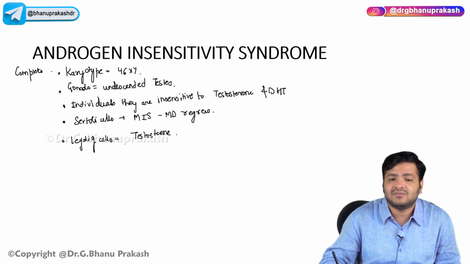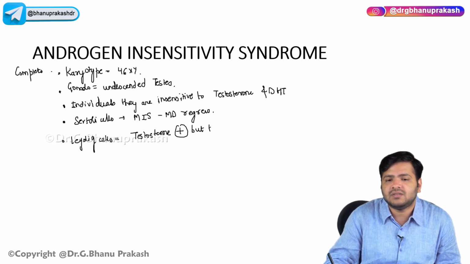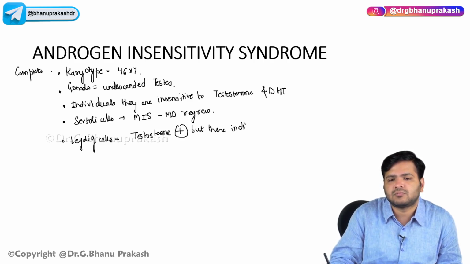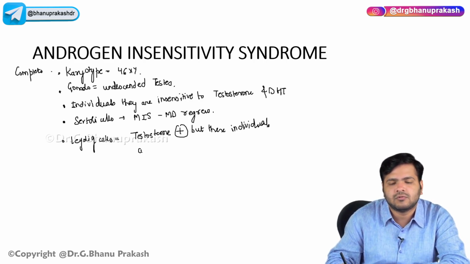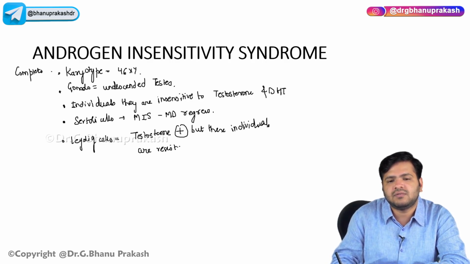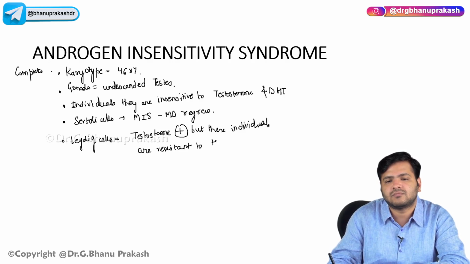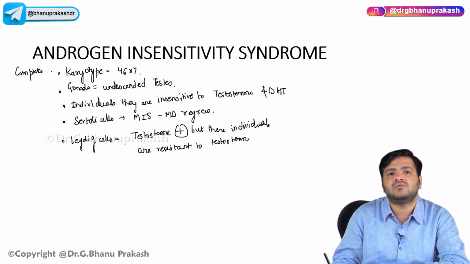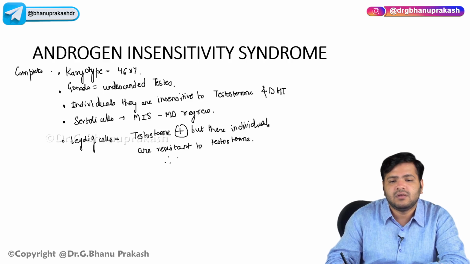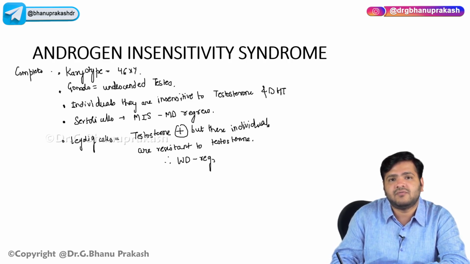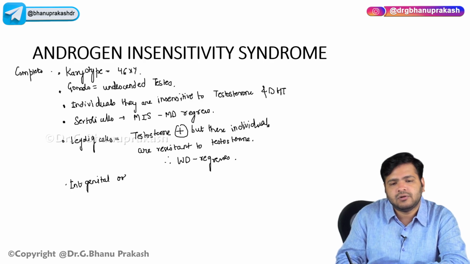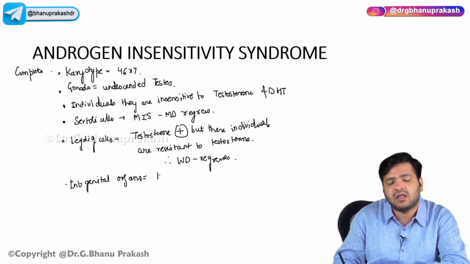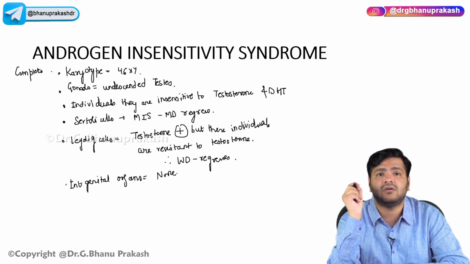So the Wolffian duct will regress. So over here, there will be no internal genital organs. You will not see any internal genital organs.